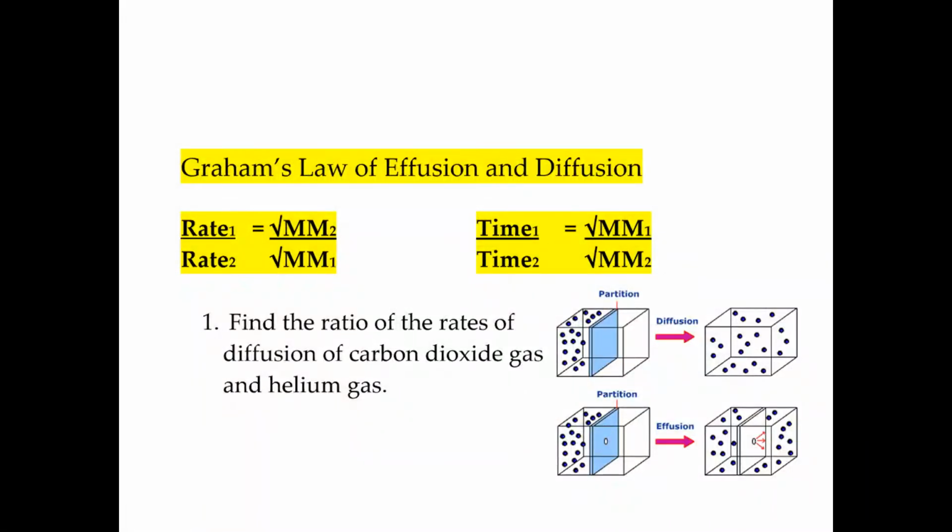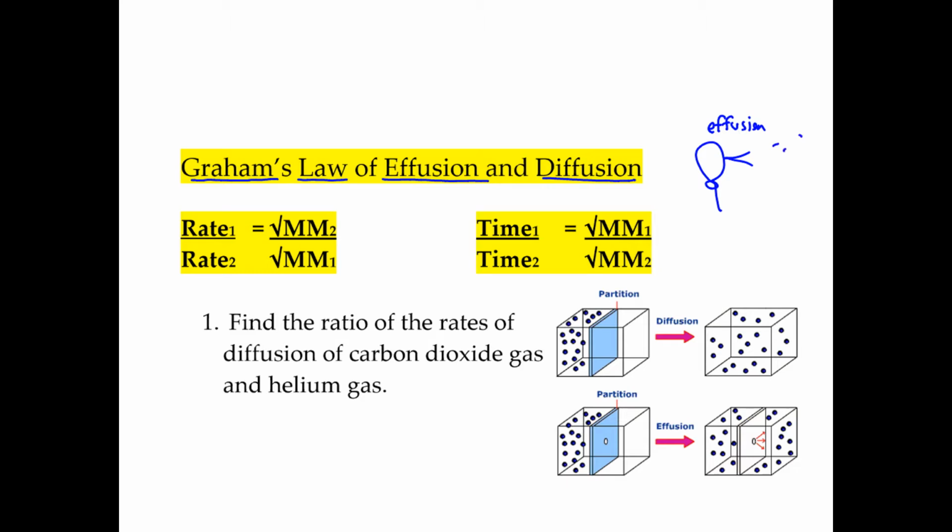Today we're on page 6 of the chapter 13-14 Chemistry 1 packet, and we're talking about Graham's law of effusion and diffusion. So let's first understand the difference between these two words. If you were to take a balloon and fill it up with air, and the balloon developed a small hole, the air would effuse out of the balloon. So effusion means that a gas is coming out of a small opening.